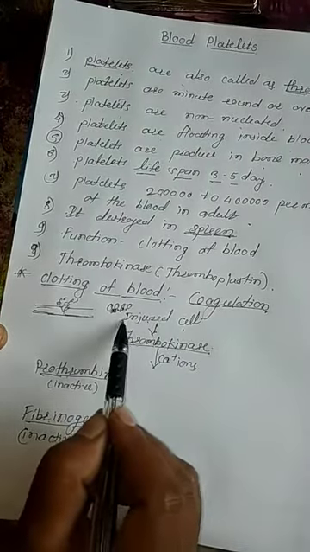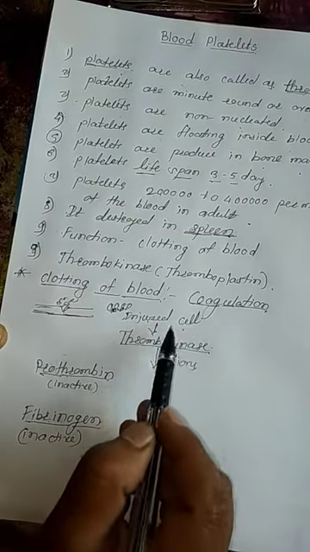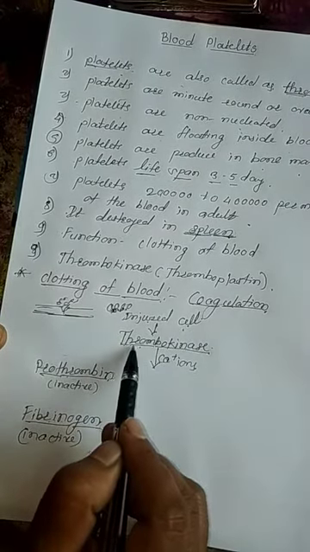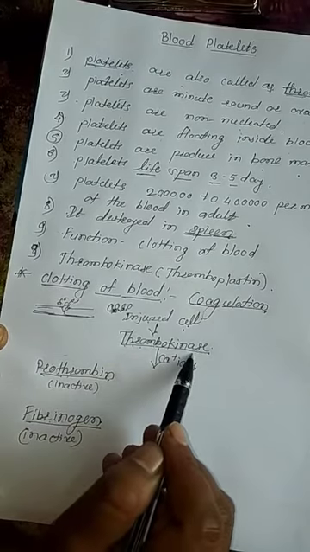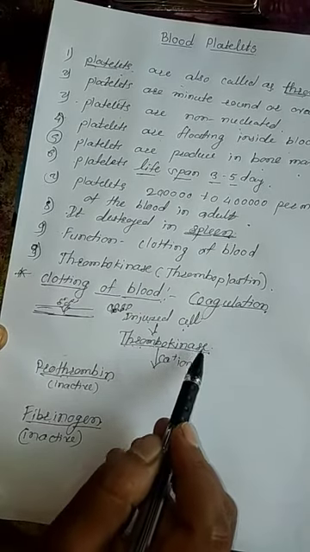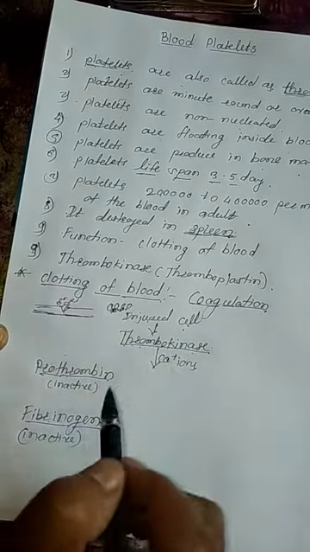When the cell is injured, the platelets secrete the enzyme called thrombokinase. It is also called factor X, thromboplastin.